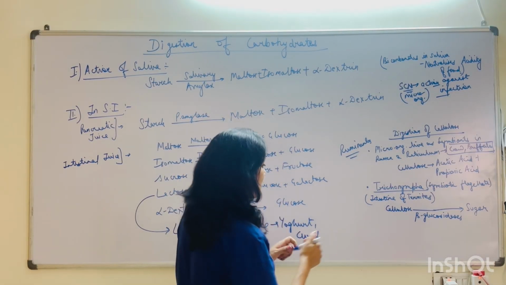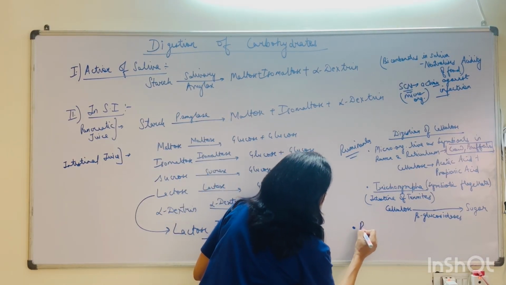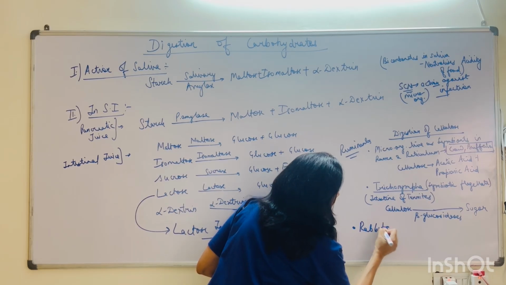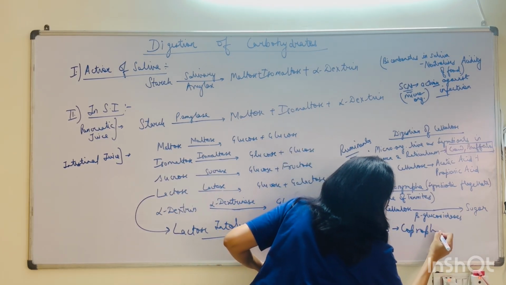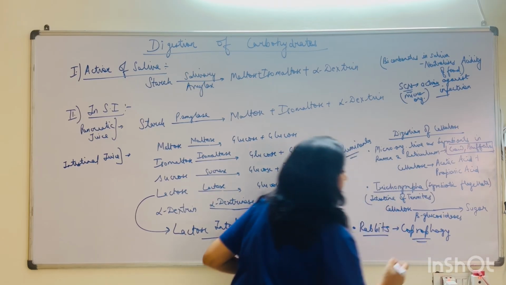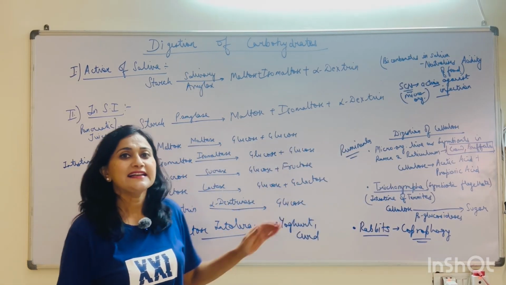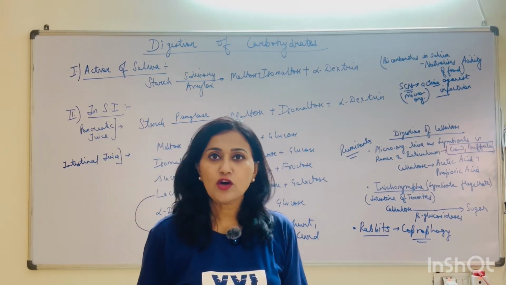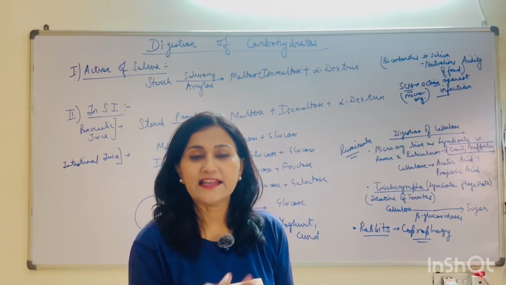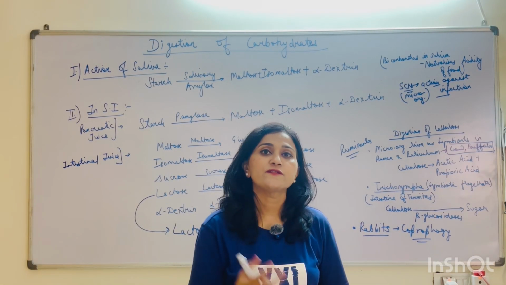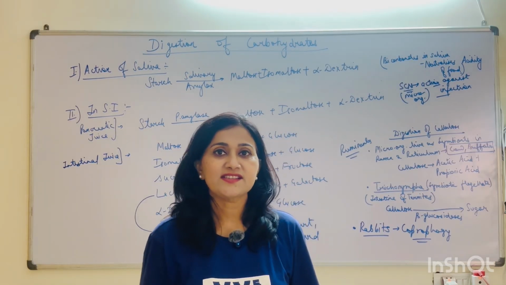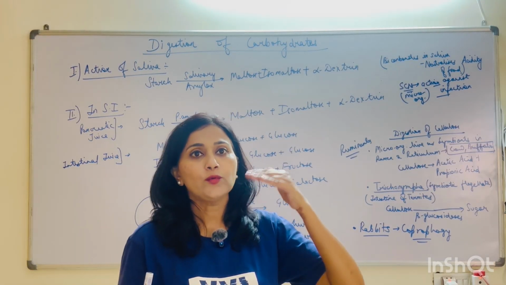One more thing I want to mention, that in the case of rabbits, we have seen coprophagy. What is coprophagy? Rabbits, which are also herbivorous, take in plant parts, and the cellulose which they take in cannot be digested in one go.